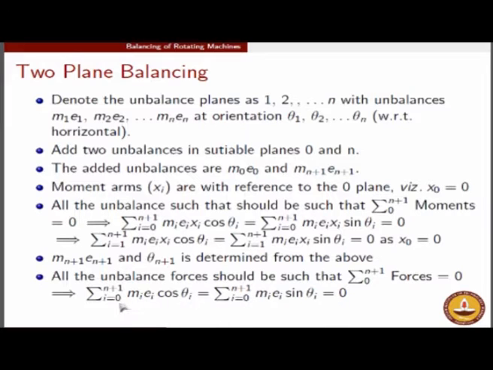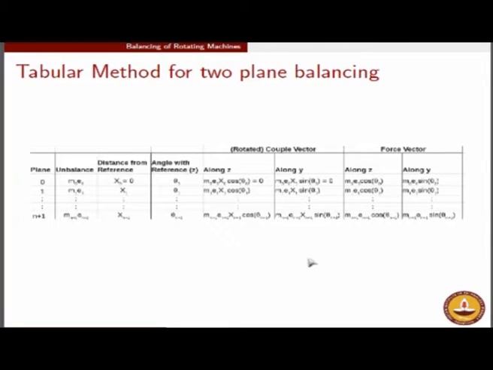But at this stage the only unknowns in both these summations are m0 e0 and theta 0. So again, using a similar procedure as here, we can determine tan theta 0 as the ratio of these two numbers, and then we can also determine the value of m0 e0 by squaring and taking the sum of it. So I will demonstrate the calculation procedure through an example, which is what I plan to do. Before going to that calculation procedure, let us try and show you what we want to do. It is just a tabular method.